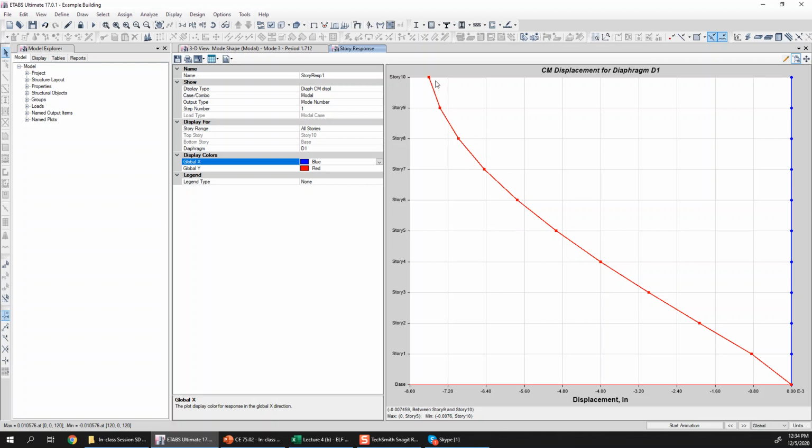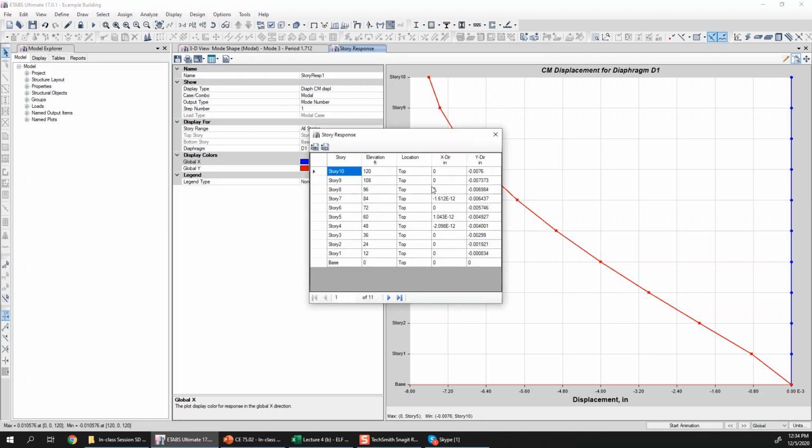What we can do is extract the values from this table here, let's say formatted, and these values in x direction or y direction are given against each floor. So we can copy that column and then normalize it any way we like. For example, I can normalize it such that the roof value is 1 and all the values are relative to that. So this is your first mode shape, basically the first mode vector.